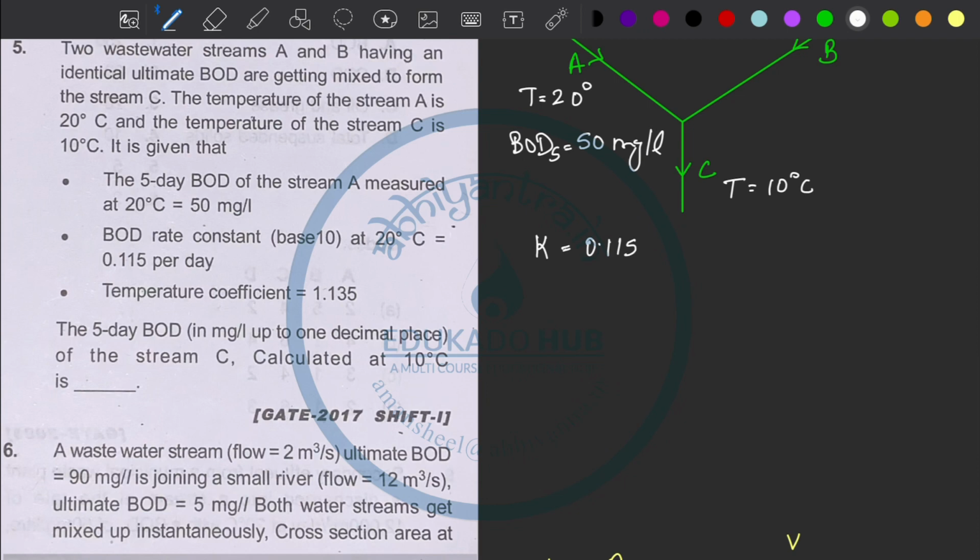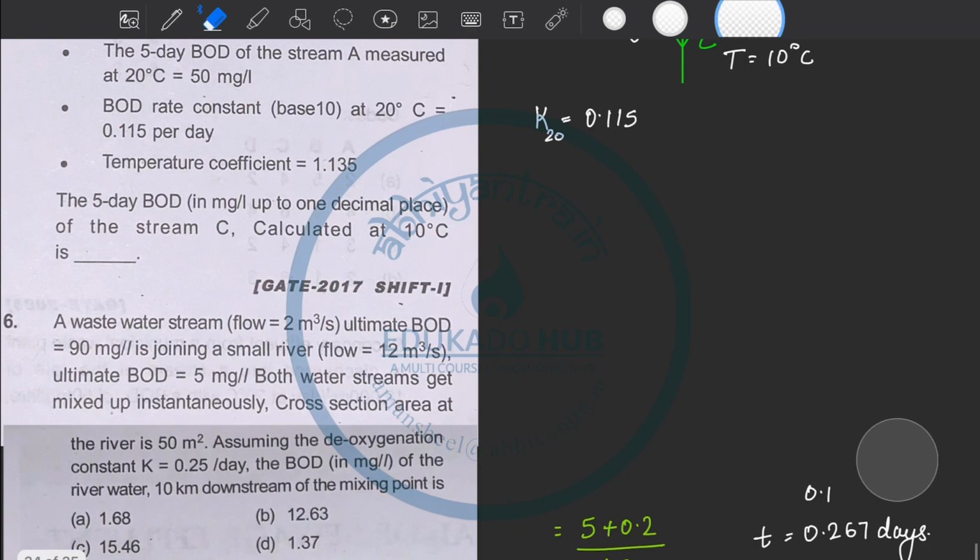Base we will use as 10. The temperature coefficient is given as 1.135. Okay, this is BOD at 20 degrees Celsius. Now we need the 5 days BOD of stream C calculated at 10 degrees Celsius. Okay, let's start.